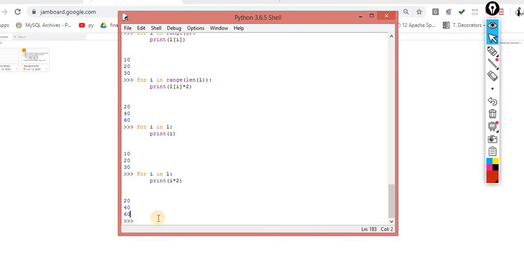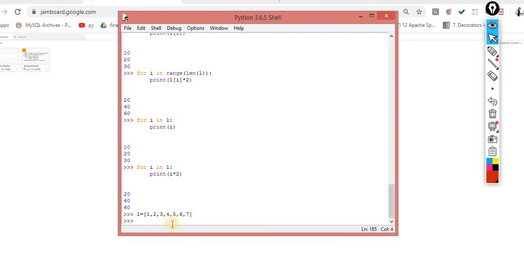Now the next program is that I want to find the even numbers from this entire list. For way number 1, first I will solve this problem like this, and then I will solve this problem like this. For the same, what I have to do?